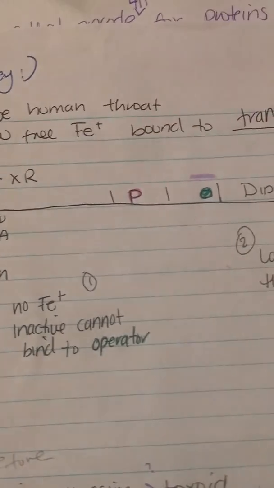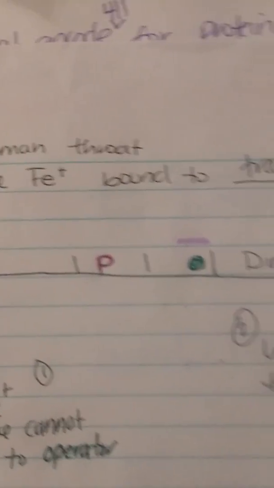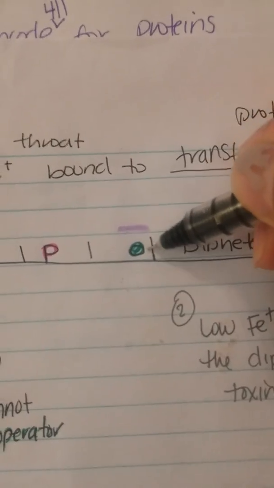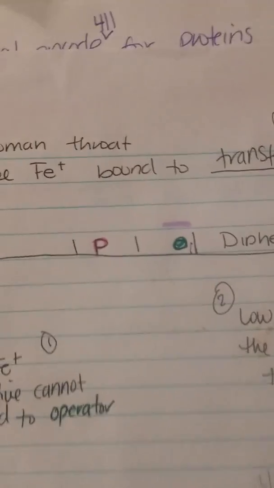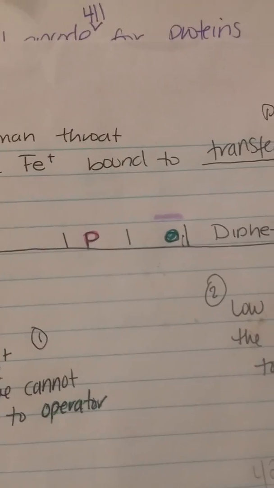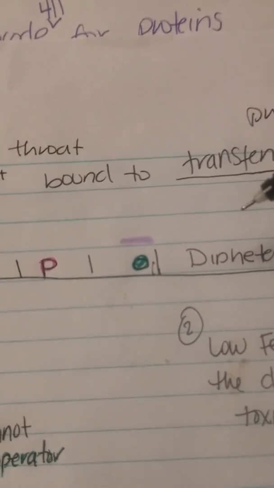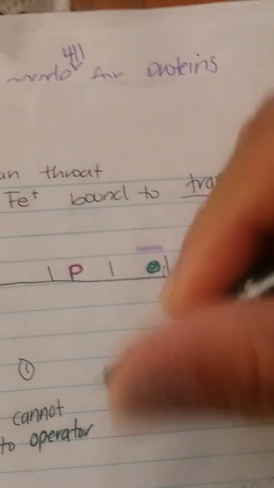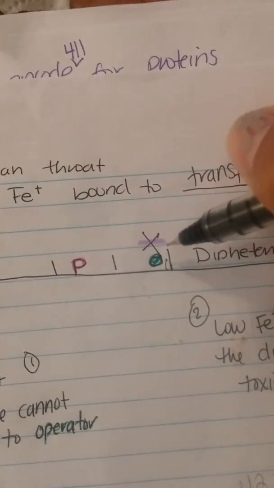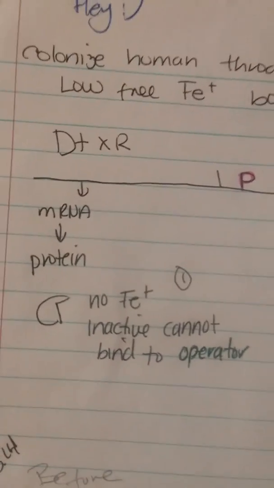Well, I don't know if iron is going to be the repressor, but then the repressor, it's going to bind to the operator. I take that one back. The repressor cannot bind to the operator.